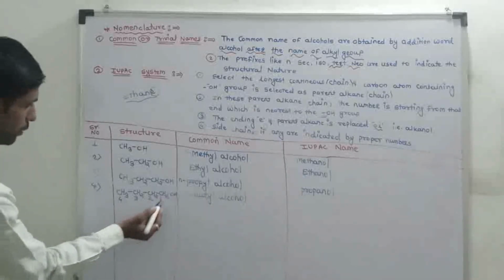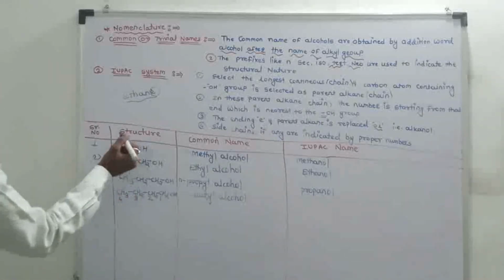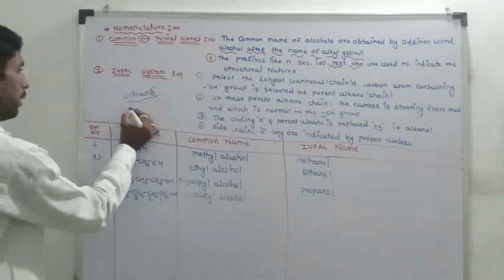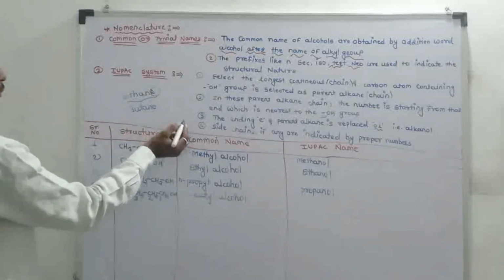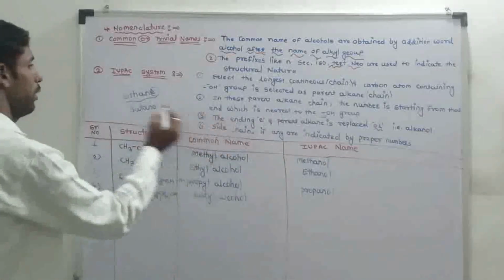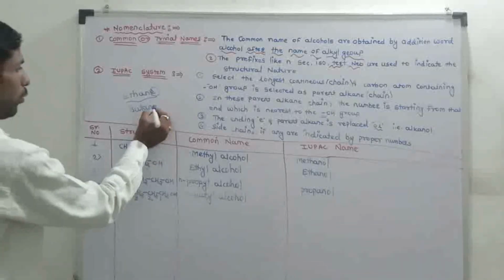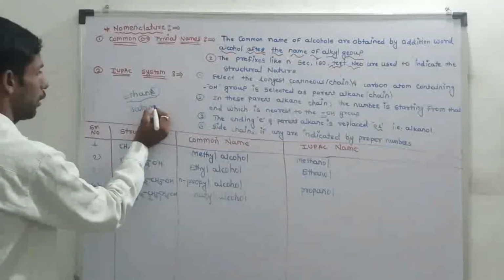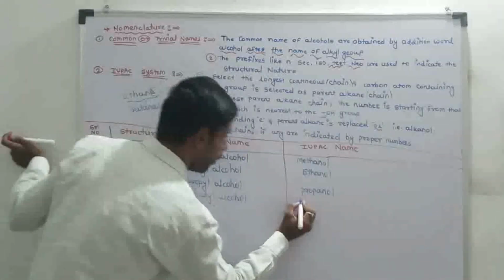This chain consists of four carbon atoms and the name of the structure is butane. Third rule: the last letter E is replaced by OL, that is alkanol, so this structure is also known as butanol.